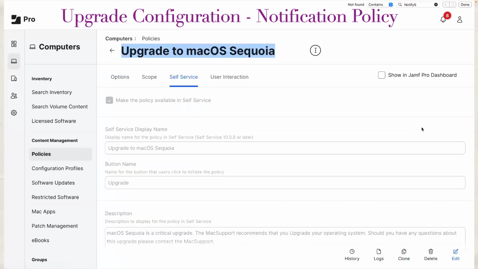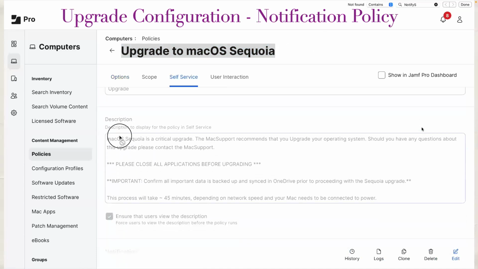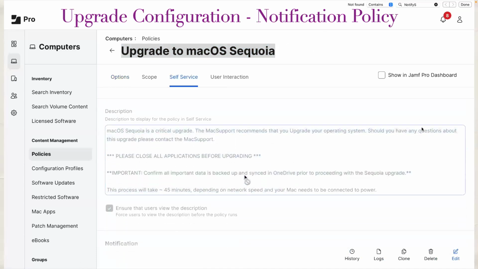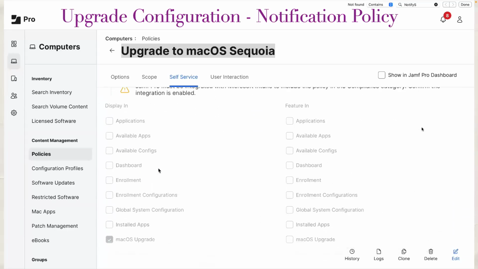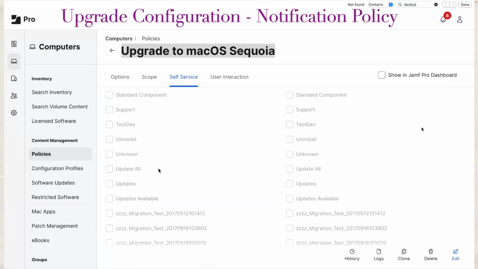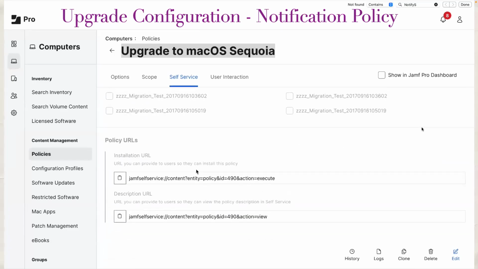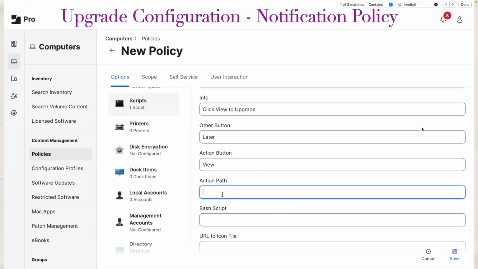What will view do? For that, we will go to the upgrade to macOS Sequoia policy. If you see, I have added a good description here. I have also added an icon here, right? And now if you go down to the policy URL, I have two commands here. One is action execute command and one is action view command. I'm going to use view. So I'll copy this URL, go to my policy and in the action path, I will paste it.